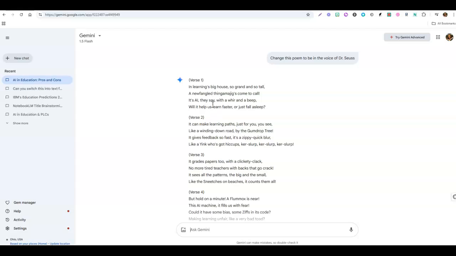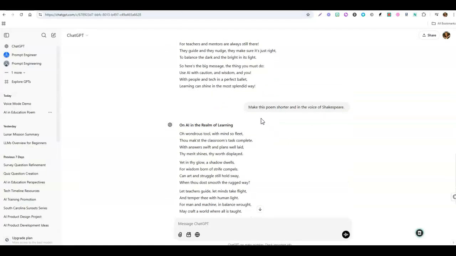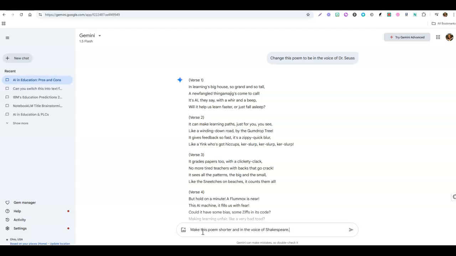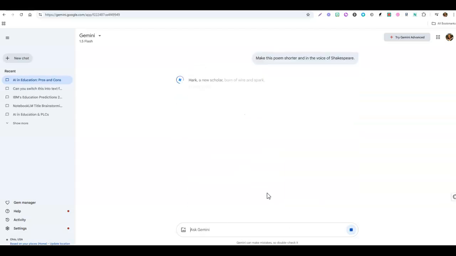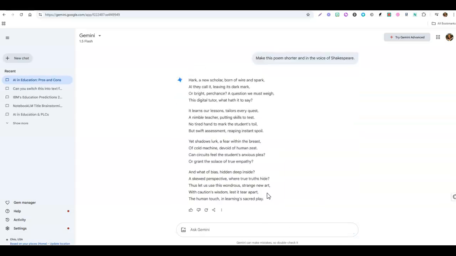Okay, so obviously you can see here that this is different, and it is not the same as what we saw before. Let's ask it our third question, make the poem shorter and in the voice of Shakespeare. I want you to see that different language models will come back with different information.